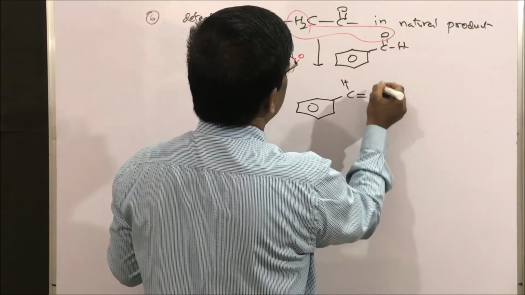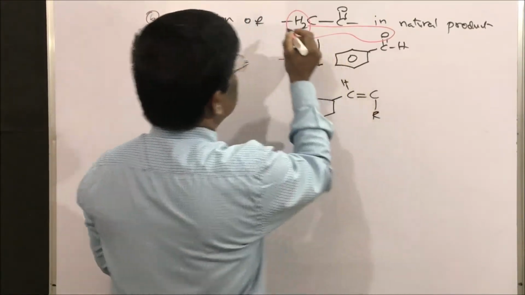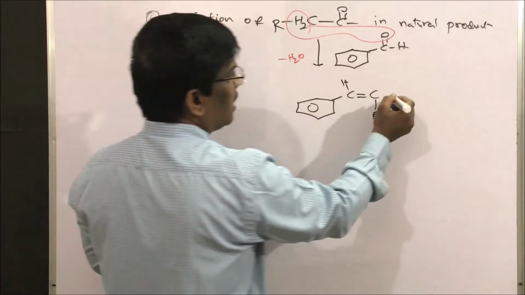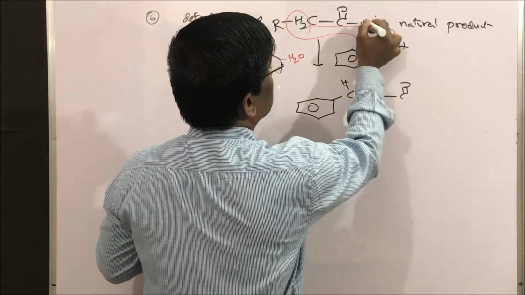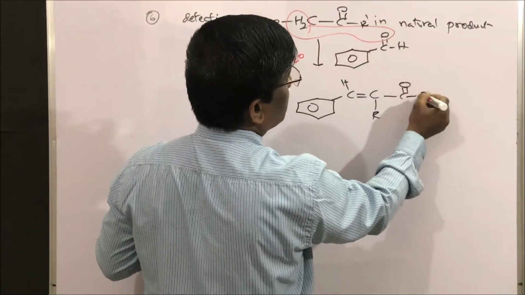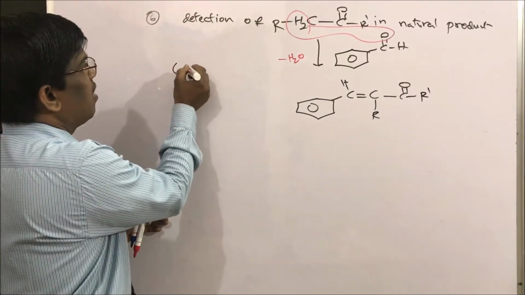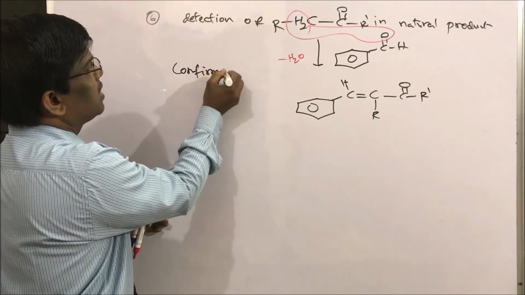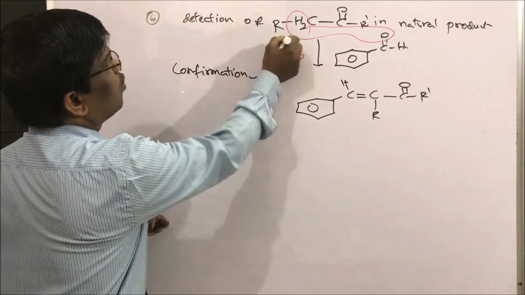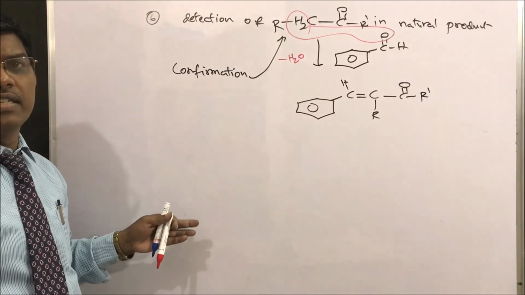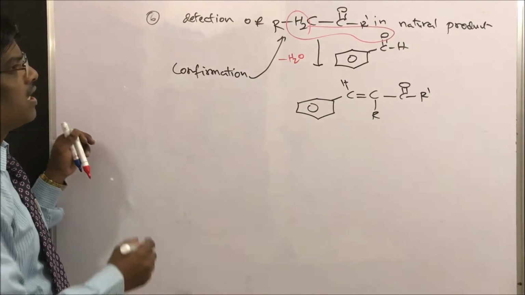So what we will get? Suppose I write here R, and here R prime, whatever may be the R prime. So it can be used for the confirmation of this group. Yes, students. So this is what is happening.